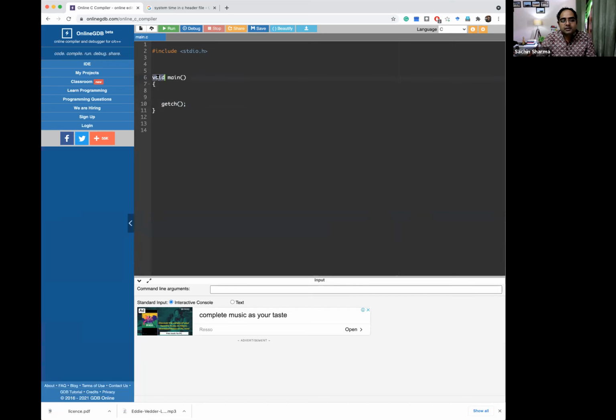Void means nothing is being returned, and getch is used because they create a separate output screen. To stop that screen, they use getch to take one character of input from the user so that you can see the output. If some of you are using the Turbo compiler, then you will be using this.